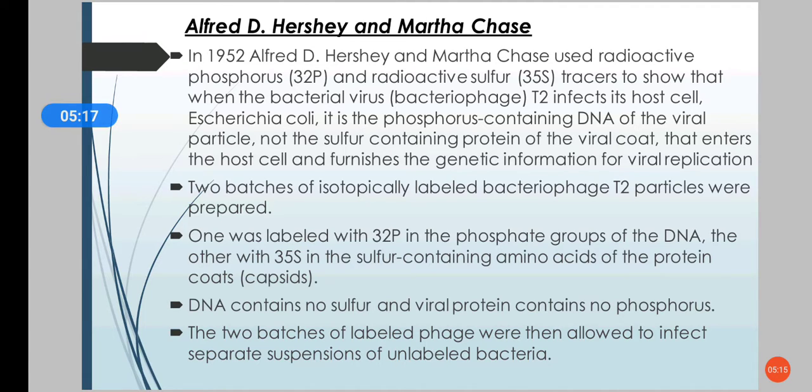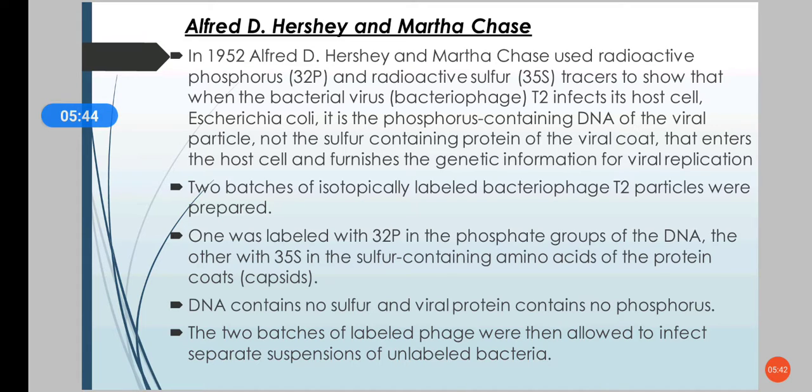They used radioactive phosphorus and radioactive sulfur. We know bacteriophages infect E. coli, Escherichia coli, right? They are coliphages. They tagged the DNA with radioactive phosphorus, and the viral protein, or the viral coat, was tagged with radioactive sulfur.